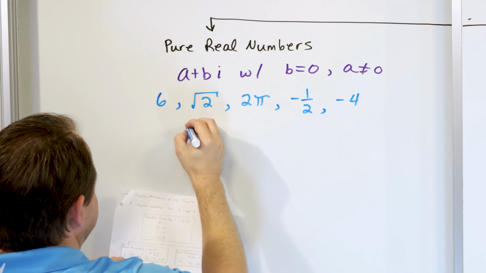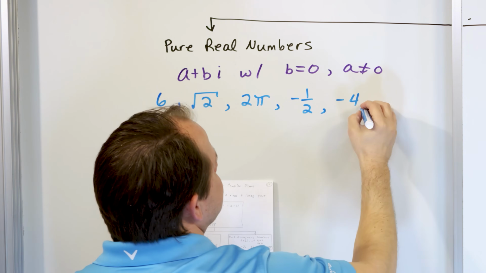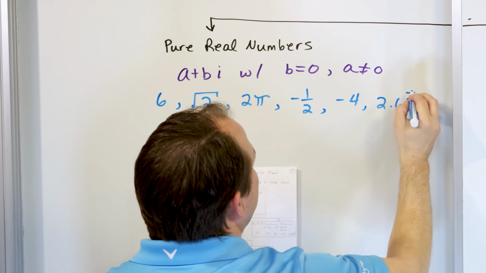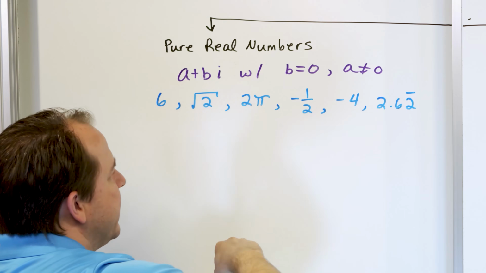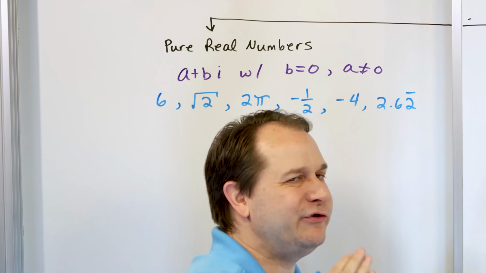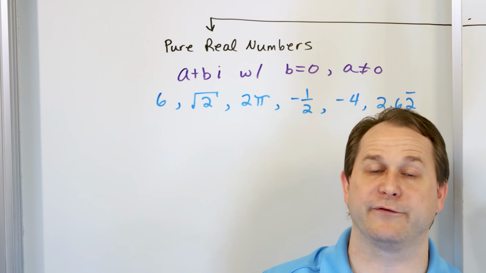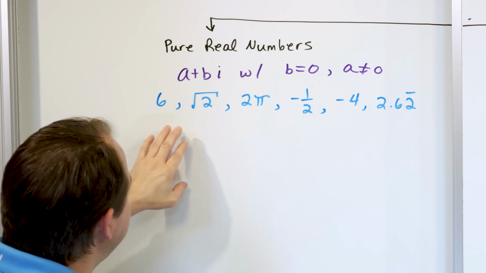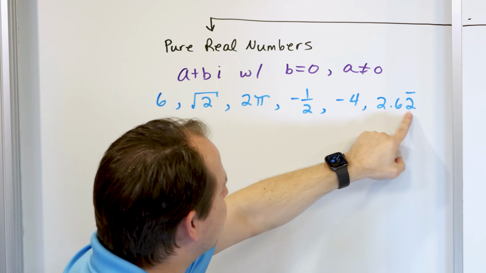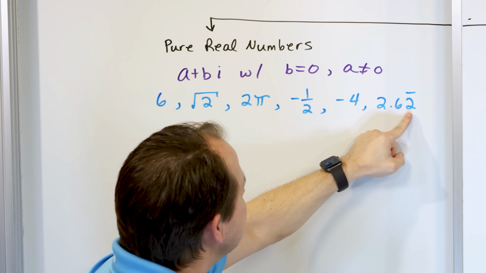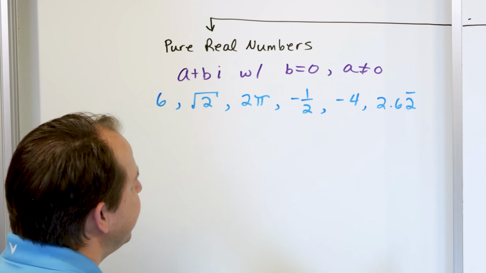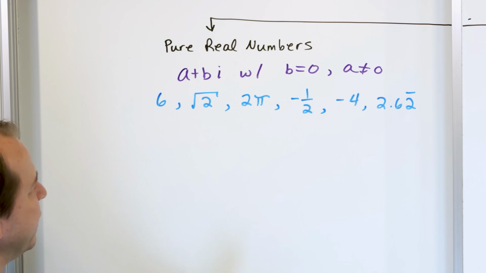And let's go down here and say 2.62 with a bar over the 2. You see, this is 2.622222222 that repeats forever, right? So if this guy is a repeating decimal, or if it's like square root of 2 or pi where the decimals never repeat, so this is basically rational or irrational, it doesn't matter.